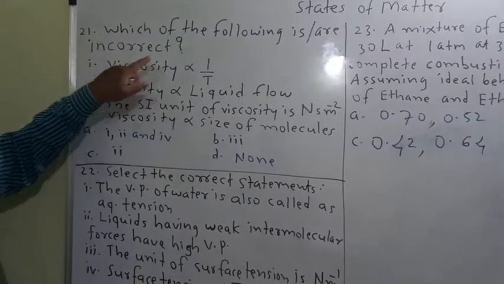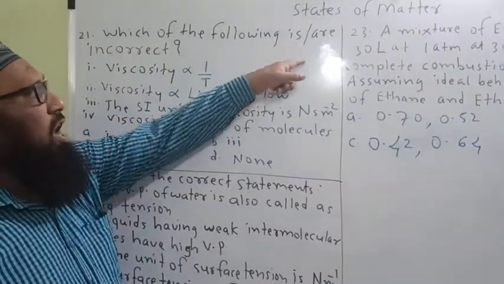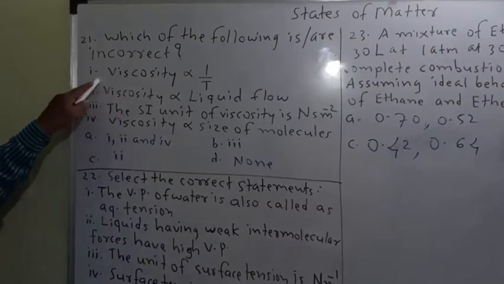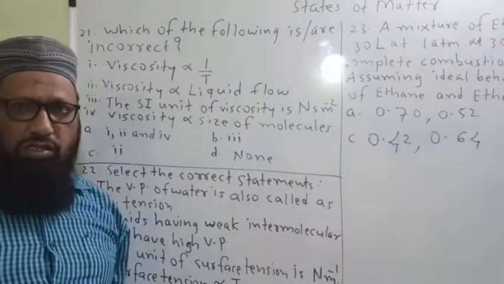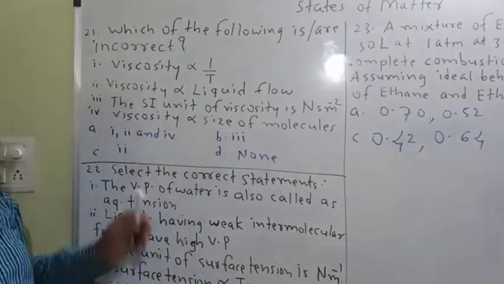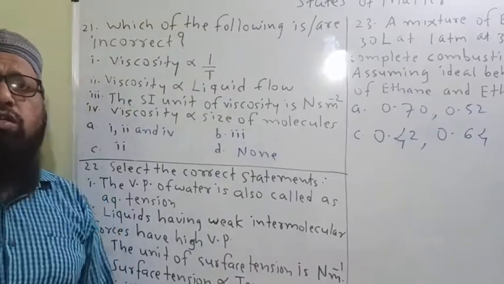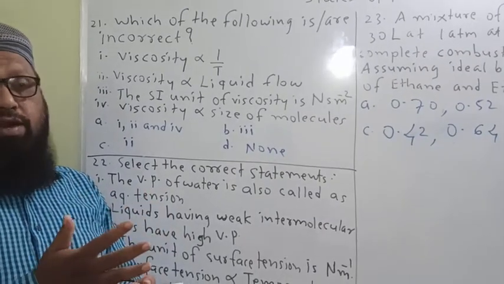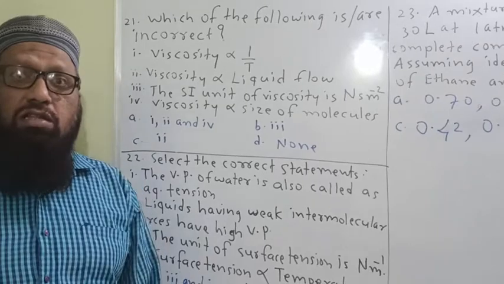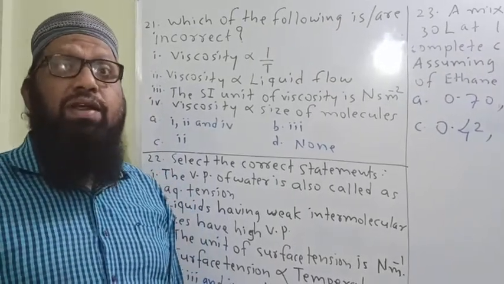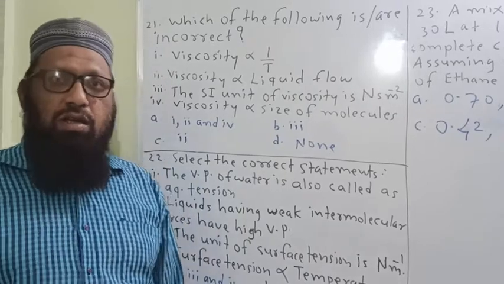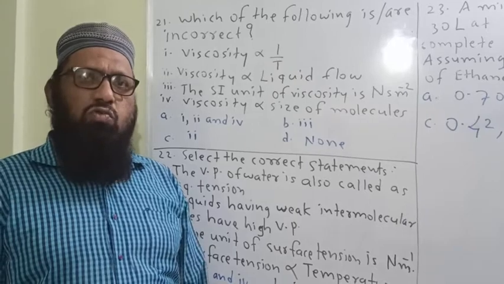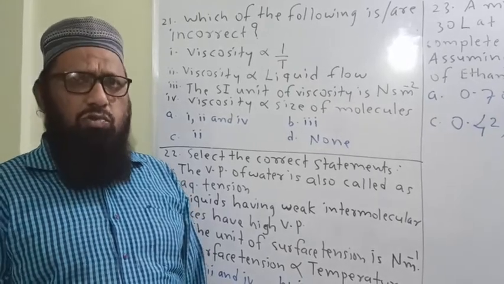Question number 21. Which of the following are incorrect? Here all the points are regarding viscosity. Now remember, viscosity is nothing but resistance to flow of liquid, and it is the friction between different layers of liquid. It is nothing but a resistance to oppose the flow of liquid.